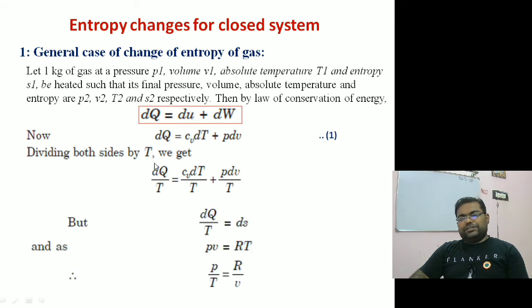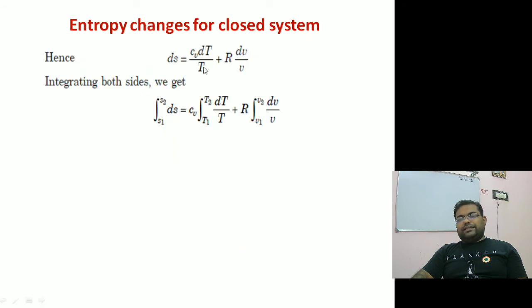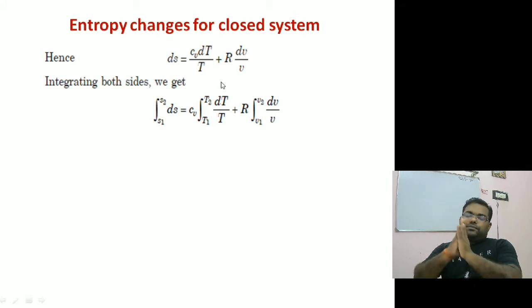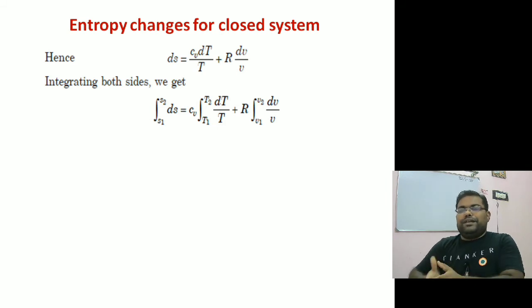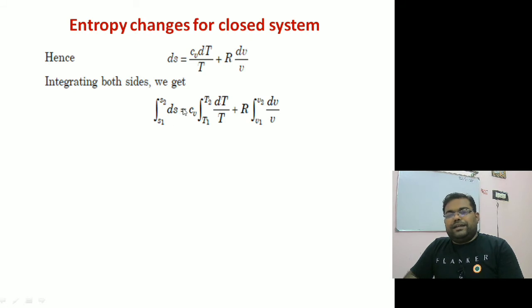But this term, dq by T, is nothing but change in entropy as per the Clausius theorem. So dq by T is dS, and PV is equal to RT, so I can write P by T is equal to R divided by V, where R is the characteristic gas constant and V is the specific volume. If I substitute these values in this equation, I can write dS is equal to Cv dT by T plus R dV by V. If I integrate this between two points, point 1 and 2, I can integrate S1 to S2 of dS, T1 to T2 of dT by T, and V1 to V2 of dV by V.